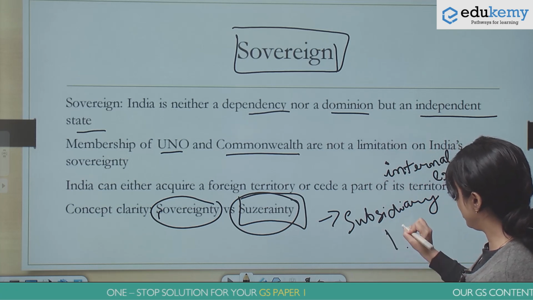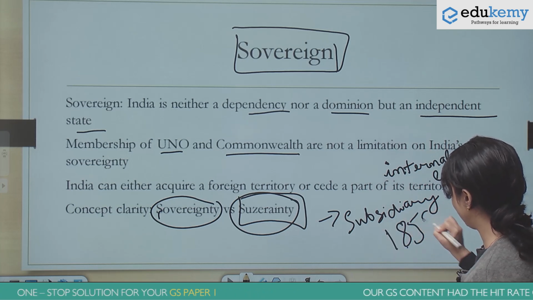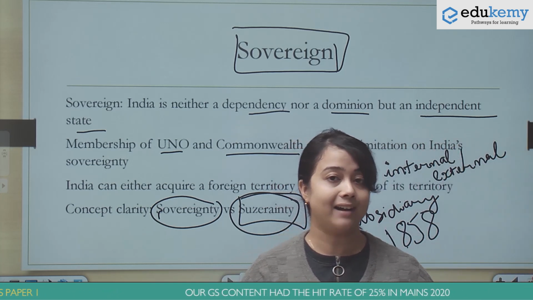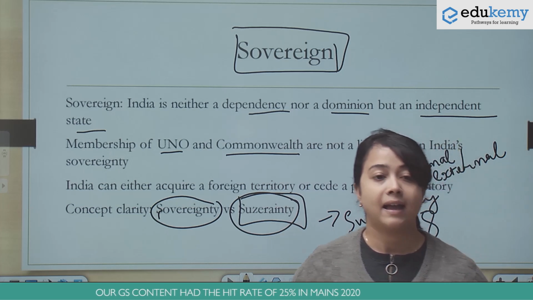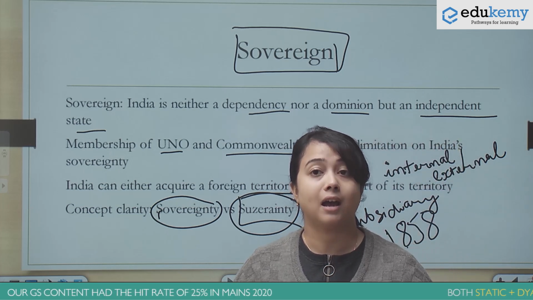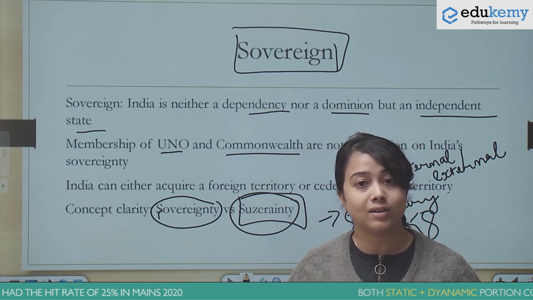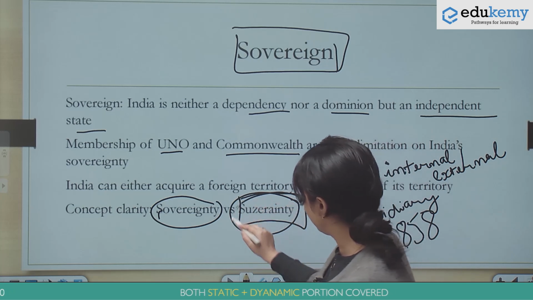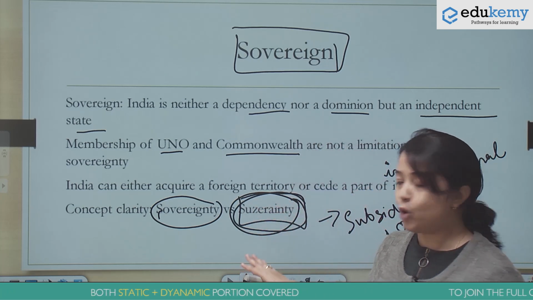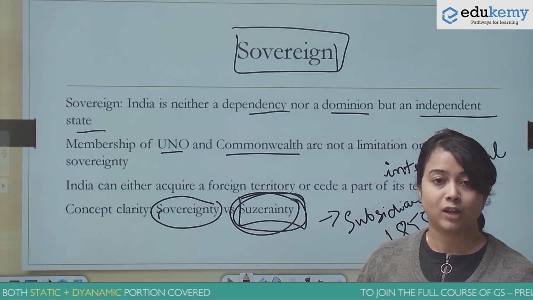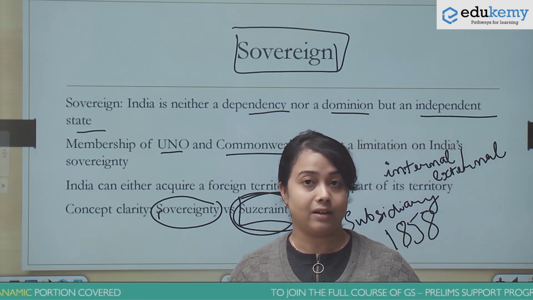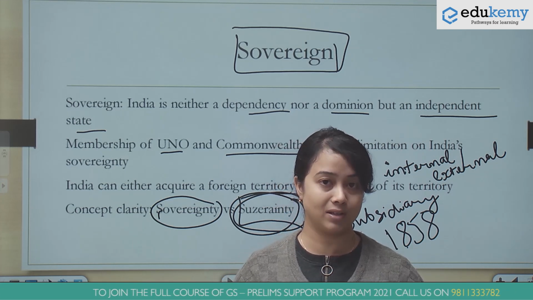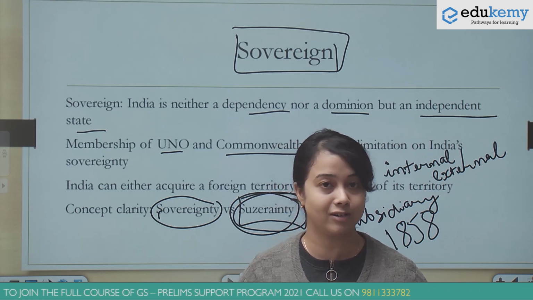Similarly, if you remember the Government of India Act 1858, one of its provisions is that the doctrine of lapse has been abolished and the Indian rulers are free. However, they continue to remain under the suzerainty of the British Crown. So what is this word that we are talking about? Suzerainty means when a country is not free to decide its foreign policy and determine its international relations.